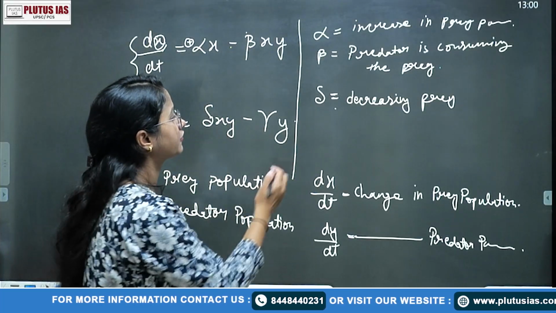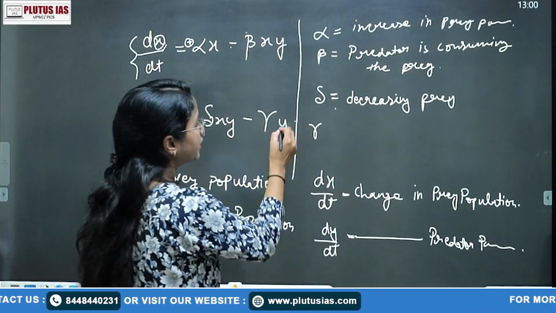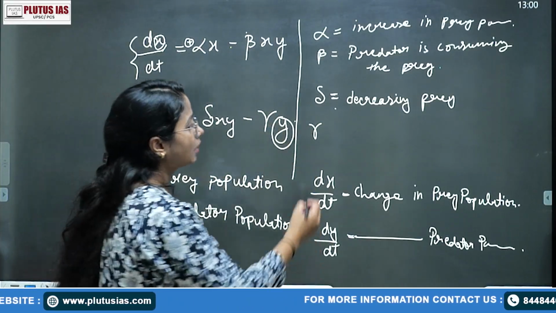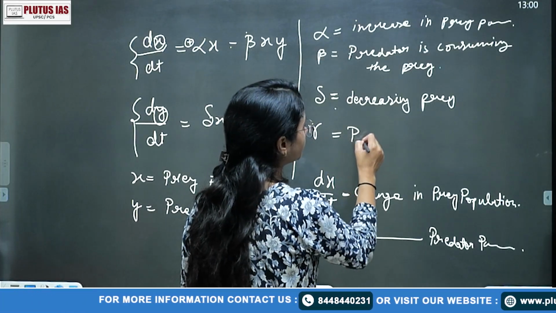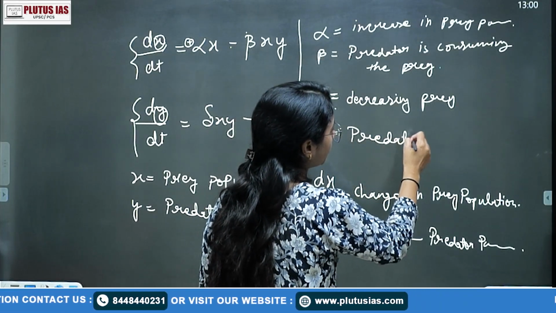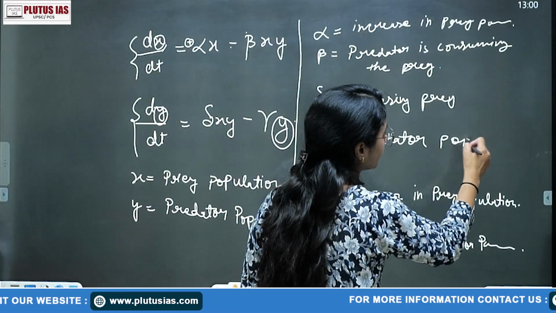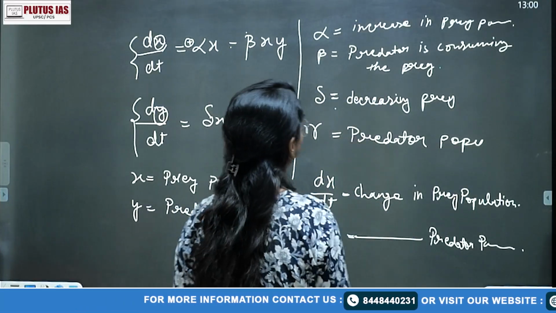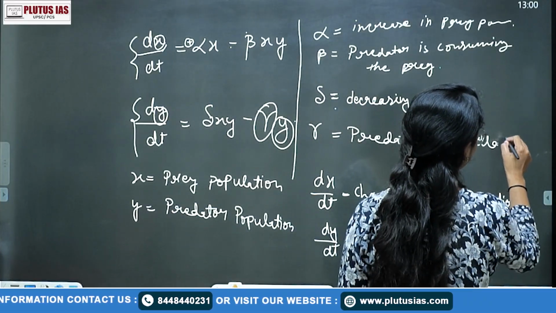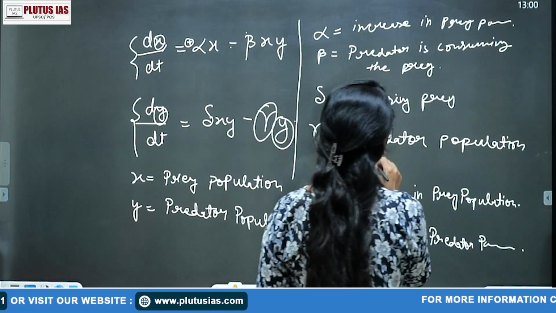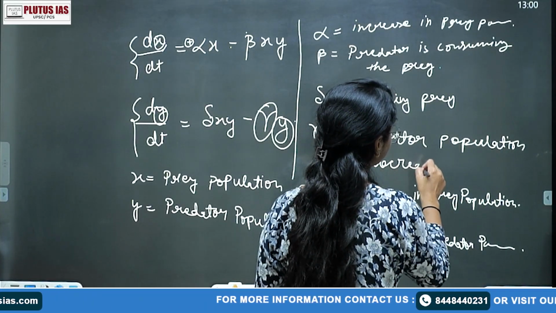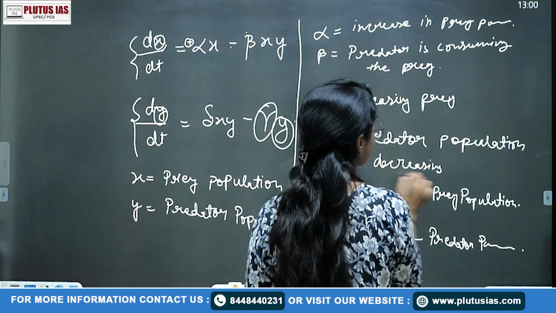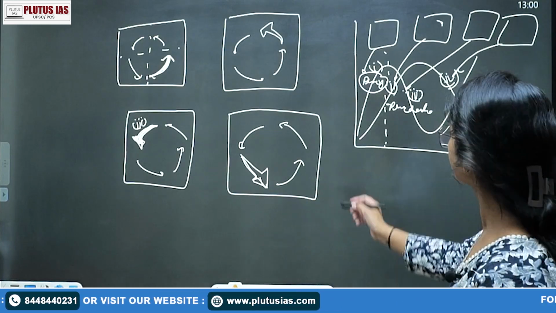In the absence of your prey, ये आपका गामा क्या है? The population of predator is going to decrease. Predator population decreasing, which is indicated by your gamma. It's simple. You do not need to do that rectification. You simply need to understand this graph, है ना?